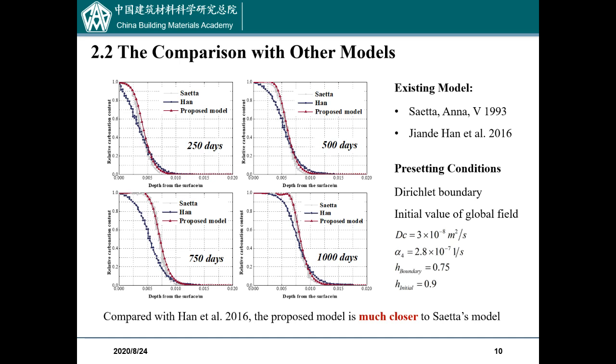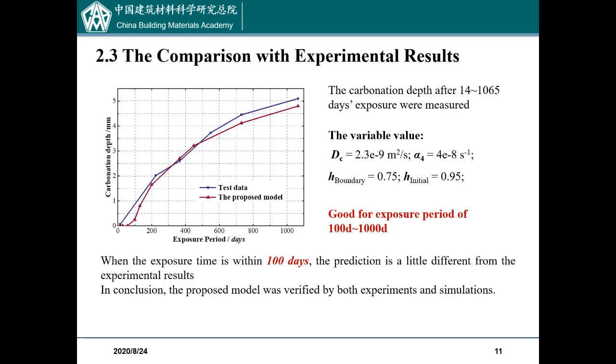Comparing with Dr. Han's research, we choose more reasonable variable values, and our curves are clearly closer to Najjar's results. We also carried out experimental studies. It can be seen that the predicted results of the proposed model are very close to the test data, especially after 100 days. In conclusion, the proposed model was verified by both experiments and simulations.